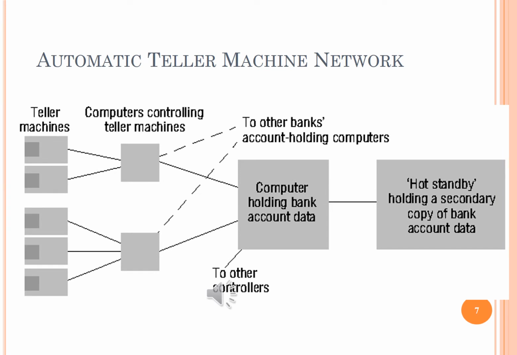Here is an example of an automatic teller machine. It's a network that enables bank customers to withdraw cash from their bank account. Here customers have high security, privacy and reliability requirements.